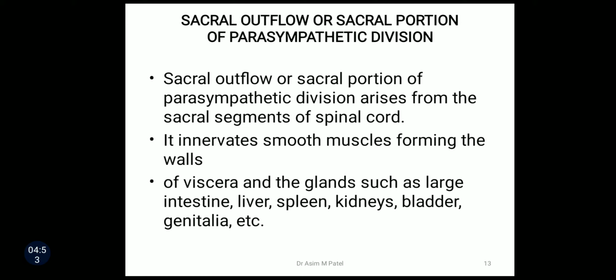Then the second one is sacral outflow or sacral portion of parasympathetic division. Sacral outflow arises from the sacral segments of spinal cord. It innervates smooth muscles forming the walls of viscera and the glands such as large intestine, liver, spleen, kidneys, bladder and genitalia.